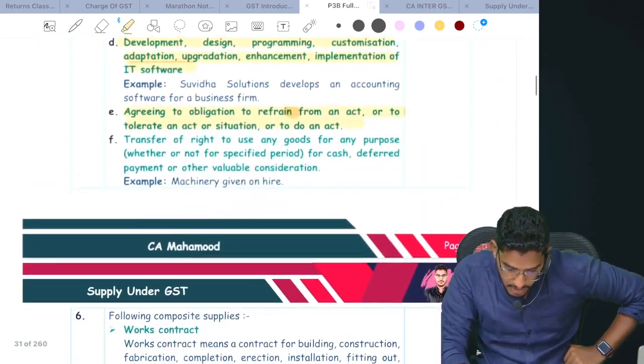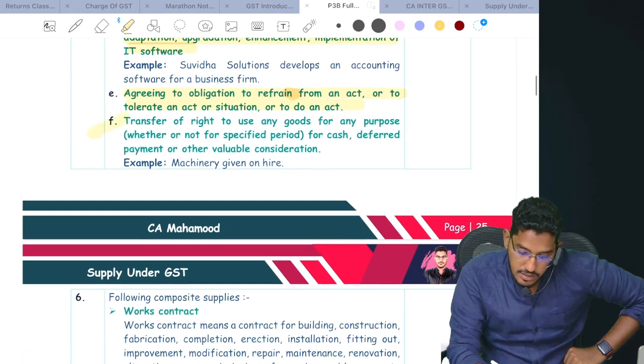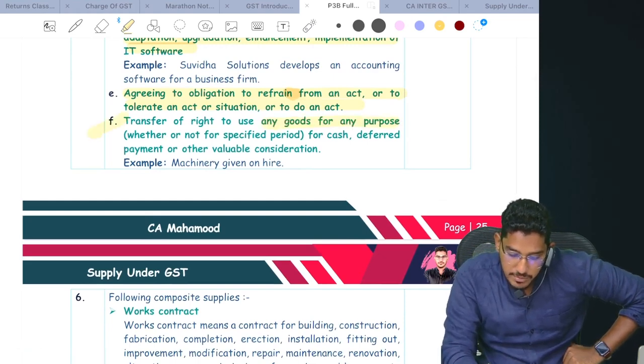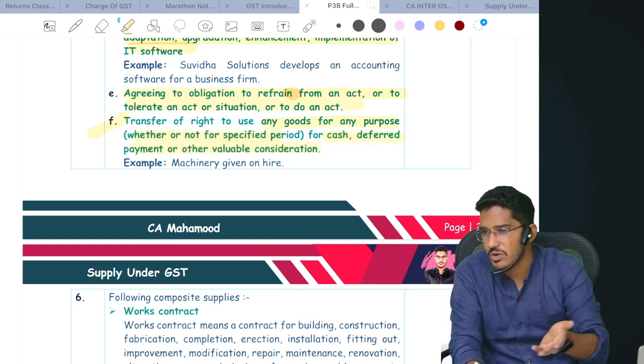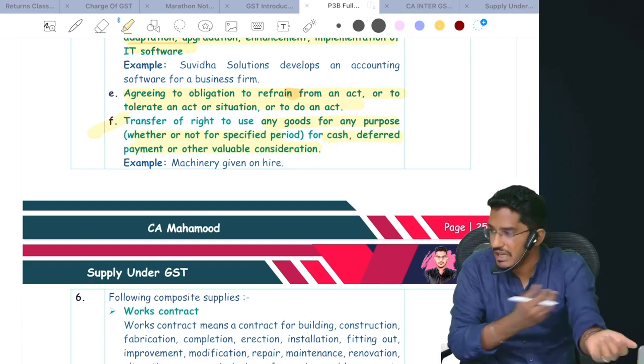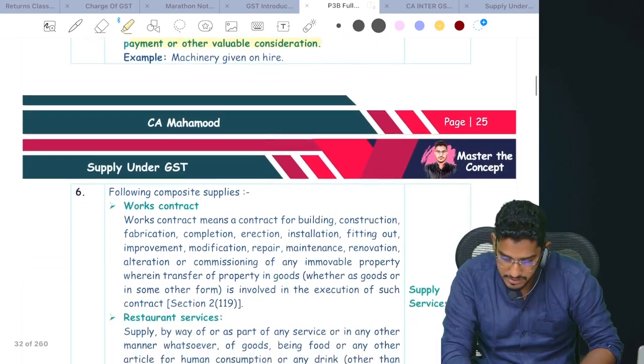Next, what else we have? Transfer of right to use any goods for any purpose, whether or not for specified period, for cash, deferred payment, or other valuable consideration. This already we know. When you are giving something on rent, this will be treated as supply of services.